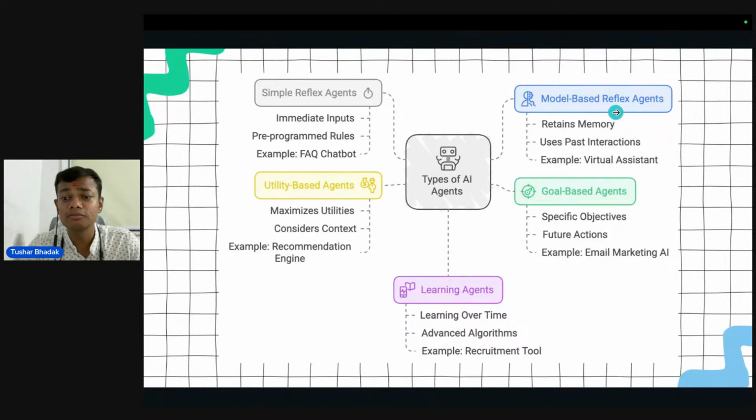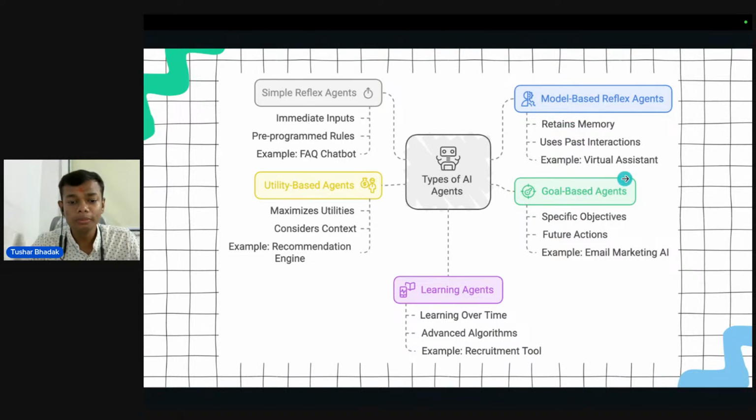Then comes the category of the model based agent. It's an advanced version of a simple reflex agent. The simple reflex agent has pre-programmed rules, but the model based reflex agent has model based memory management. So it gives the output based on past interactions. Here the example is a virtual assistant, but let us take one more good example. If you are using a budget app that has an AI agent, then from your past expense history, it will notify you that this month you have to spend less. So this is an example of a model based reflex agent.